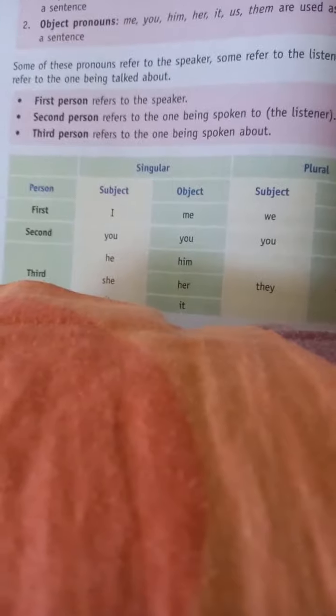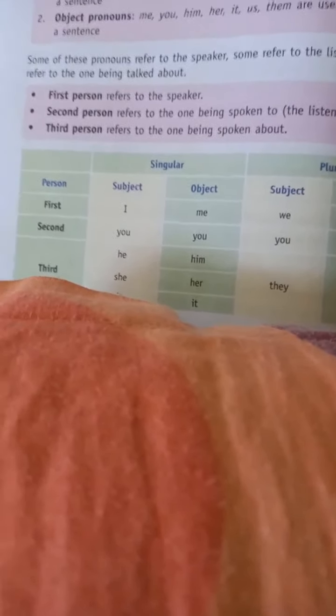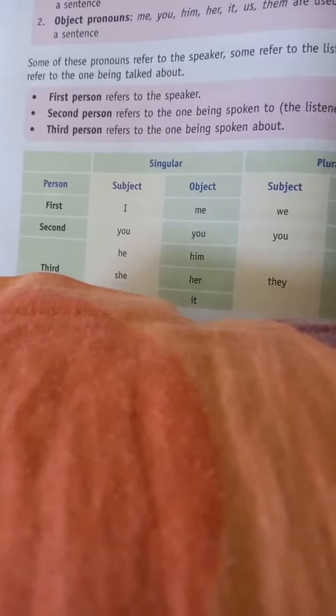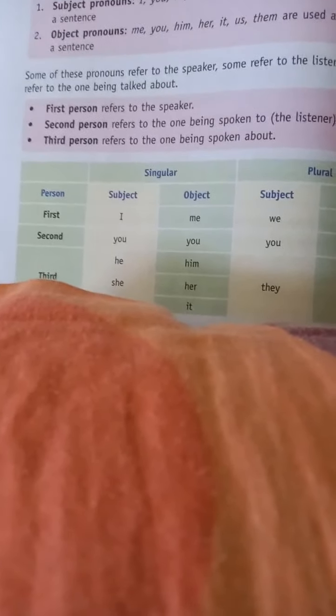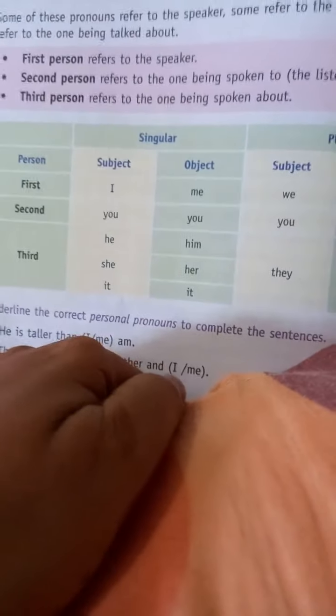You, in the second person, remains the same as subject and object, in the singular and plural as well. Then the third person: he is changed into him in the object form when we change it into passive voice.